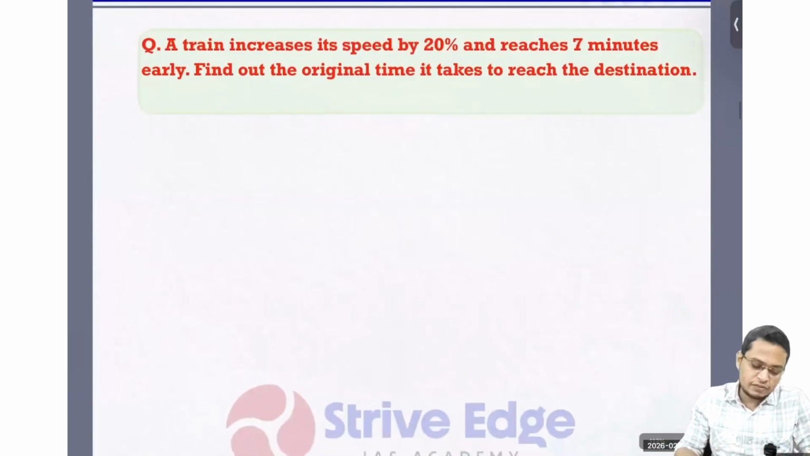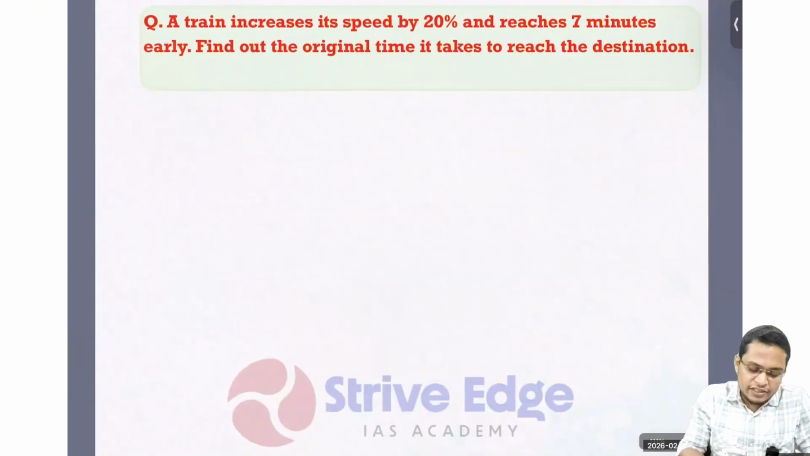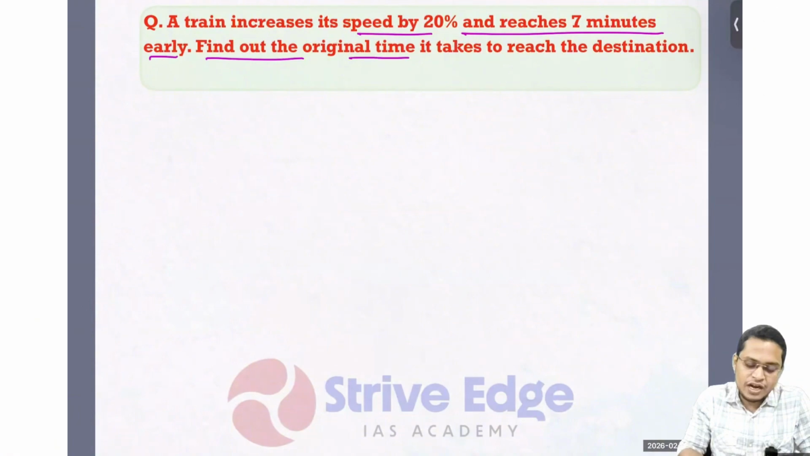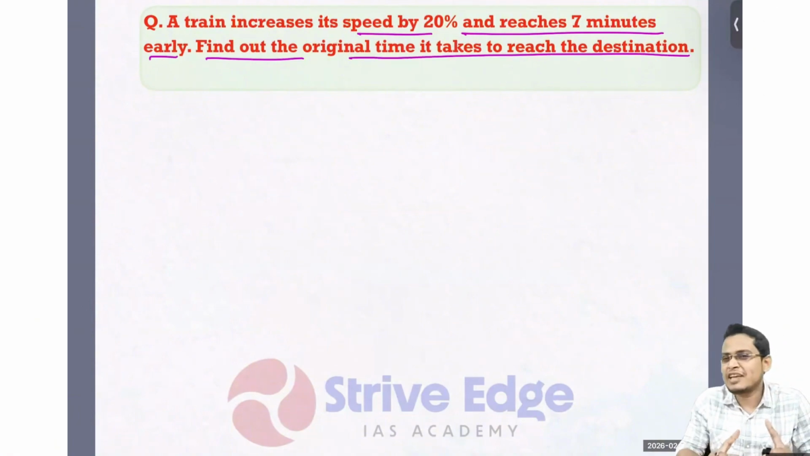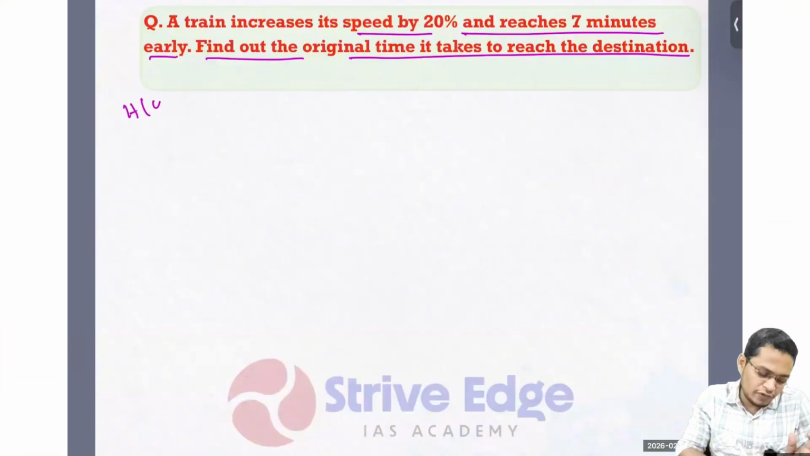So next question, it is saying a train increases speed by 20% and reaches 7 minutes early. Find the original time it takes to reach the destination. I think this kind of problem we have solved multiple times. But it is a homework. I'm going to give you homework so you can solve it, and write the answer in the comment box. But I'll just solve it for you.